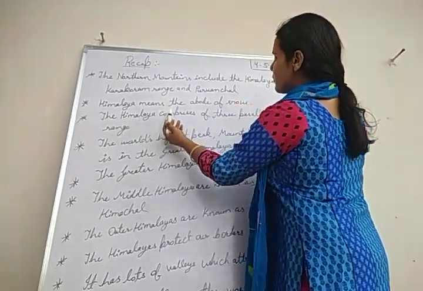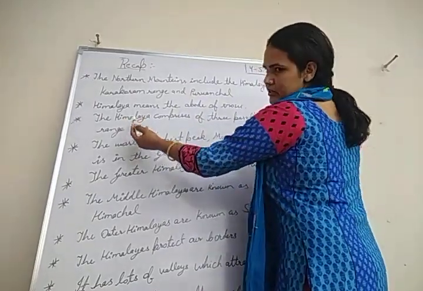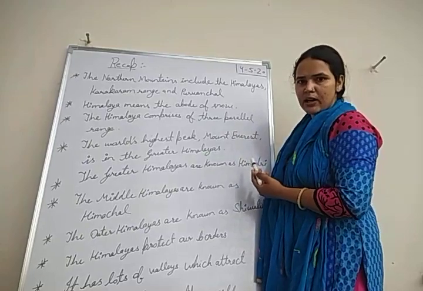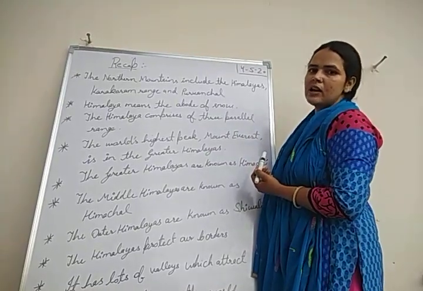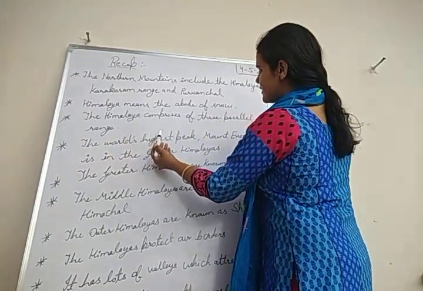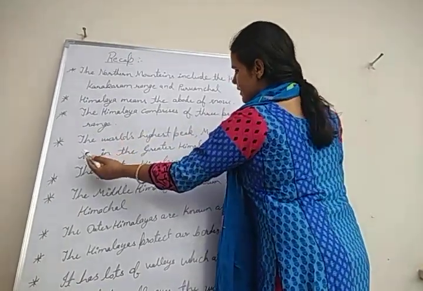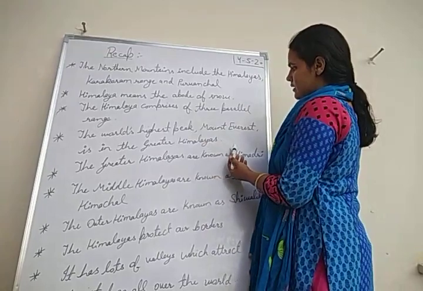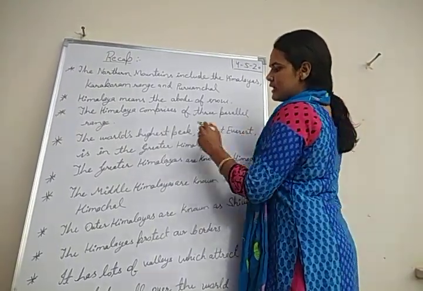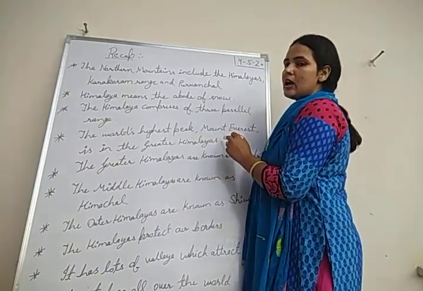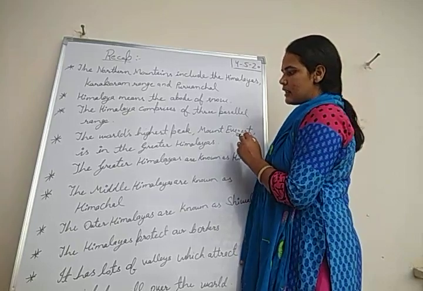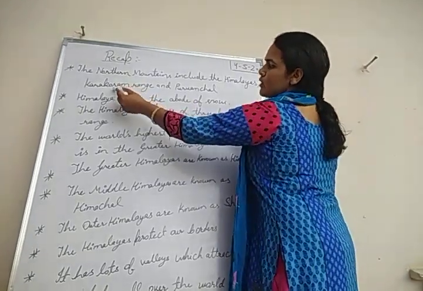The Himalayas comprise three parallel ranges: the greater Himalaya, the middle Himalayas, and the outer Himalayas. The world's highest peak, Mount Everest, is in the greater Himalayas. And K2, Mount Godwin Austen, the second highest peak, is in the Karakoram range.